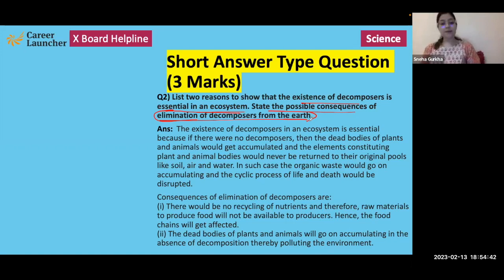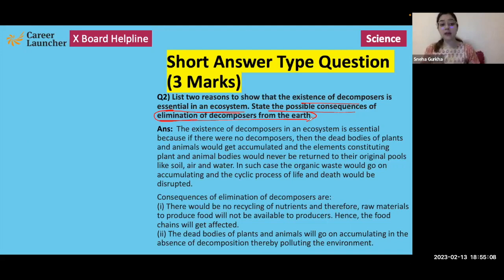So firstly, decomposers are essential because if there are no decomposers present around us, then all the detritus, all the dead bodies of plants and animals, they will just keep on getting accumulated. They will not be broken down, or they will not be degraded. They will keep accumulating, and that will result in unnecessary pollution taking place.